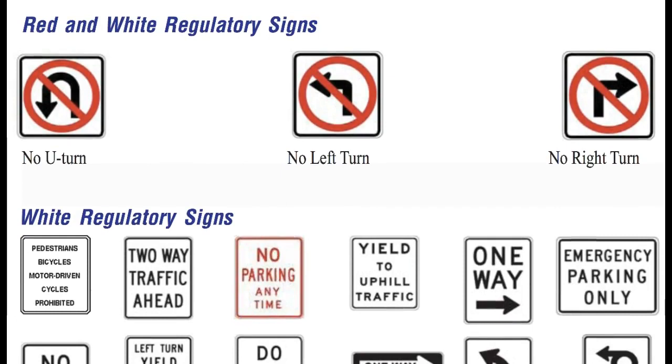Okay, here's some more signs. Red and white regulatory signs. This sign means no U-turn. This sign means no left turn. This sign means no right turn. Basically, it has an arrow pointing in a direction with a red circle and a hash mark through it.